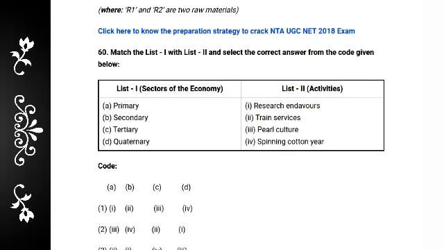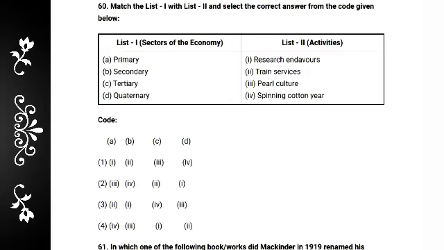And question number 60: match the sector of economy and activities. Primary, secondary, tertiary, quaternary, very common question. The activities are research endeavors, train service, pearl culture and spinning cotton yarn. Listen again and again, read this question again and again.